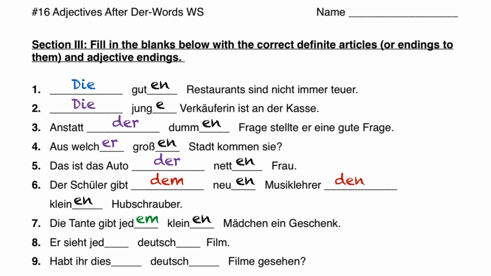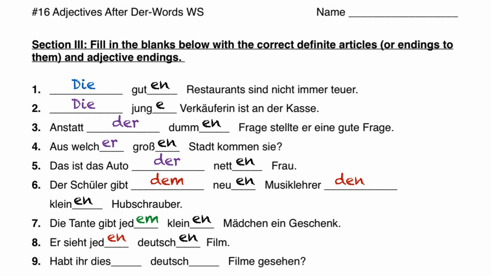Nummer 8. Sieht jed blank blank Film. Film is a masculine noun. It's the accusative case because it's the thing being seen in this sentence. So we have a masculine ending en for the accusative case and en for the adjective as well. Sieht jeden deutschen Film. He watches every German film.